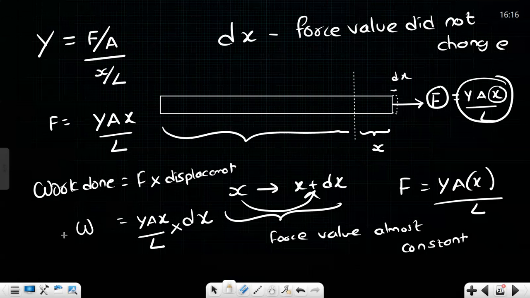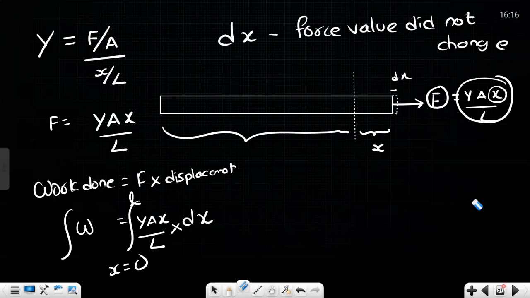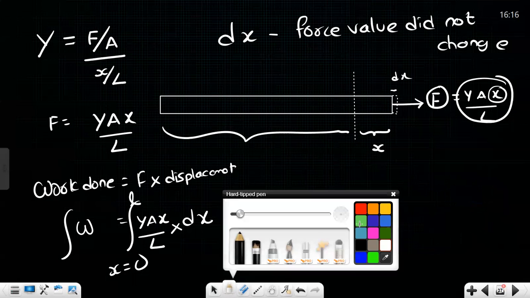Now we will try to integrate this work done from x equal to 0 to x equal to small l. What is the meaning of small l? The rod finally elongated to small l length. So what is the total amount of work done in elongation? That's nothing but your elastic potential energy. Are you understanding? Okay, sir.